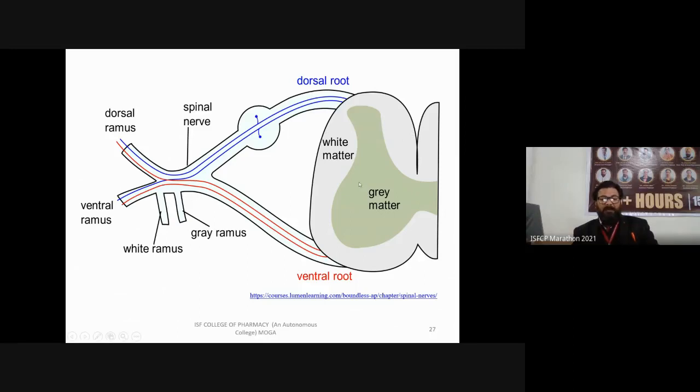This is your ventral root, the lowermost portion, from where these spinal nerves, the blue color nerves, and the red color nerves form the ventral root. So there are different types of ramus. Ramus means the bypass of these nerves, that is white ramus, gray ramus, ventral ramus, dorsal ramus. These are different roots of these spinal nerves.